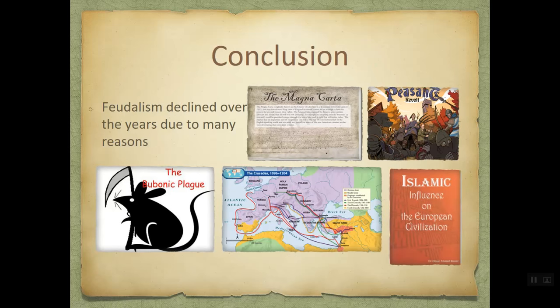During the Middle Ages in medieval Europe, the king, nobles, knights, and peasants all relied on each other for survival. In the period of feudalism, there were battles that lasted for hundreds of years. Peasants started to revolt and move away for freedom. Nobles started to get weak. New trade opportunities and a bubonic plague are all some of the reasons for the declination of feudalism. Feudalism ended in the 12th century.